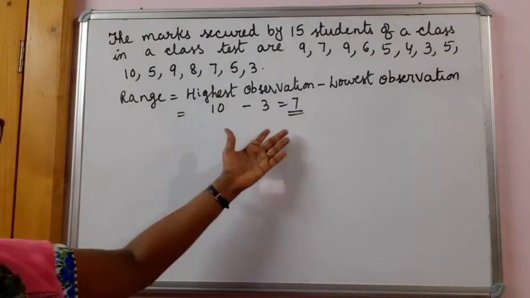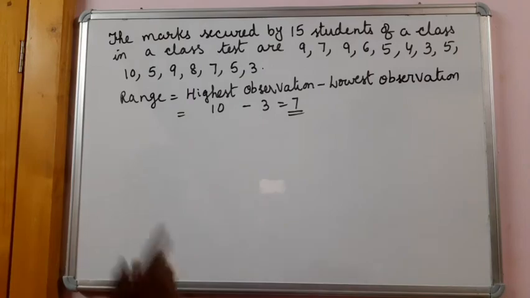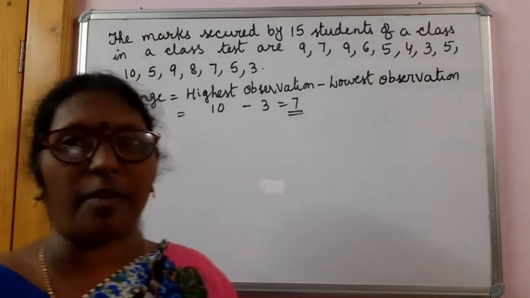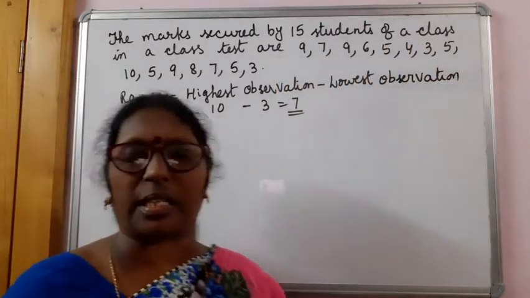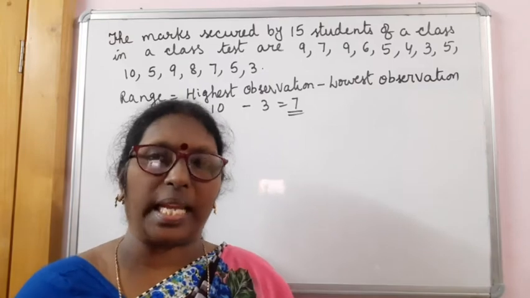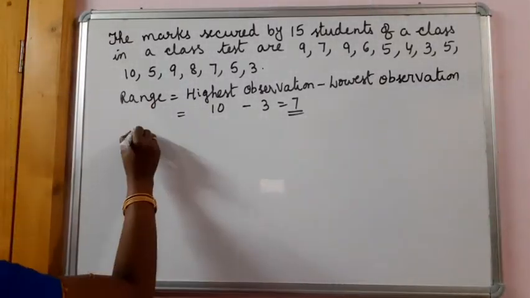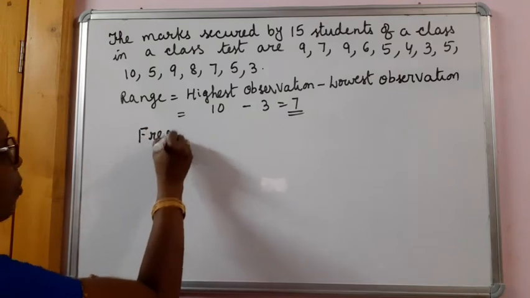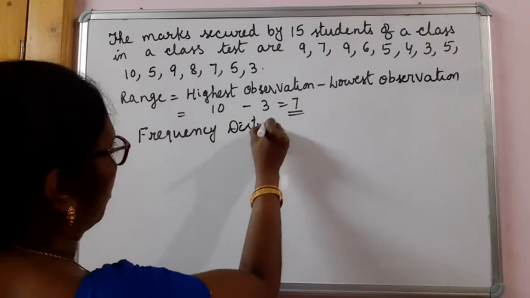And what is frequency, how to find it? The number of times a particular variate appears in the data is frequency. How to find that? By using tally marks. Let me explain how to make a frequency distribution table.